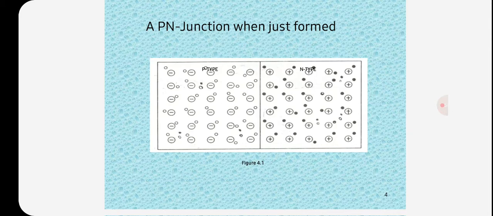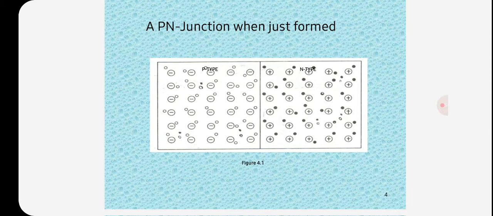As the free electrons move across the junction from n type to p type, positive donor ions are uncovered. Hence, a positive charge is built on the n side of the junction. At the same time, the free electrons move across the junction and uncover the negative acceptor ions by filling in the holes. Therefore, a negative charge is established on the p side of the junction.